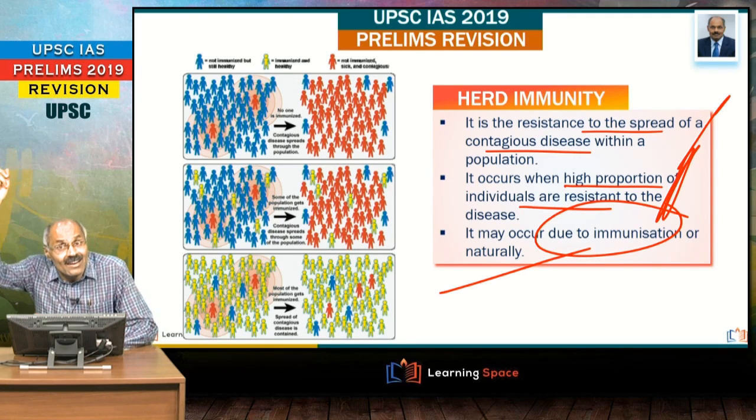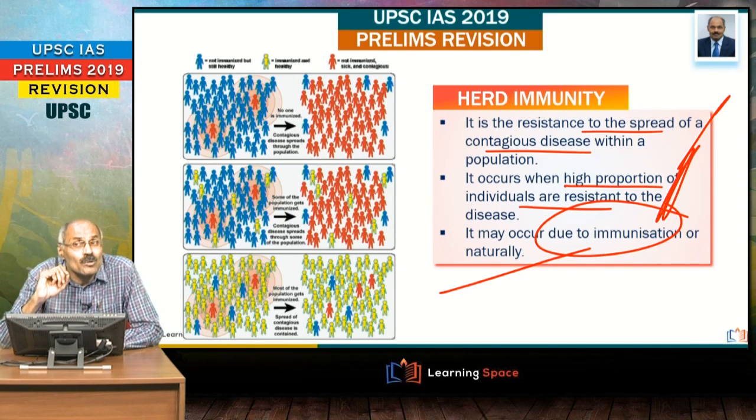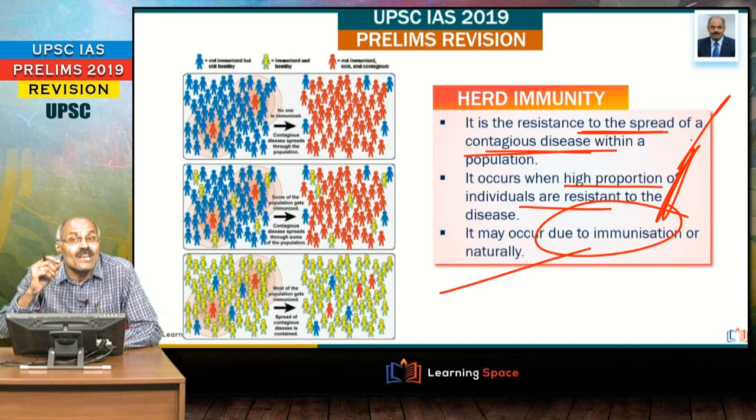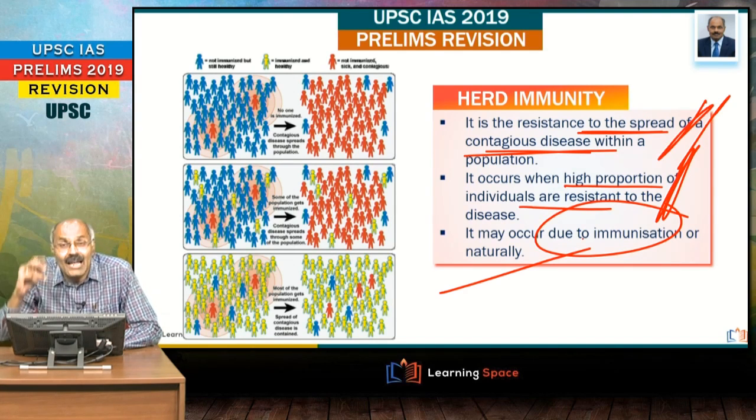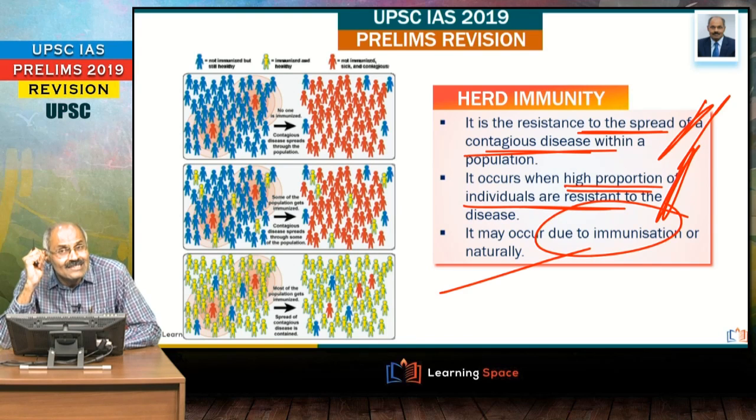Seroprevalence surveys are not required from your examination perspective. What is important is herd immunity. Herd immunity is the resistance to the spread of a contagious disease within a population, and it occurs when a high proportion of individuals are resistant to the disease.